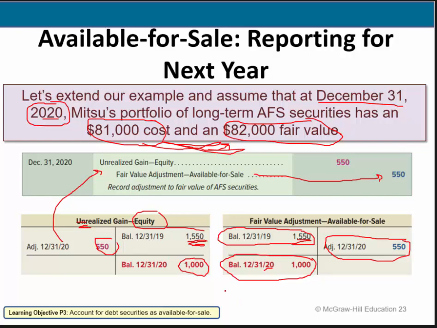Now, if there were no gain on there, then yes, we would debit unrealized loss. But since there's a permanent account called unrealized gain that's in the equity section of the balance sheet, we are simply reducing it. So the unrealized gain, it still is an unrealized gain, will show up of $1,000. Okay, that's when you extend it on beyond just the 1 year.